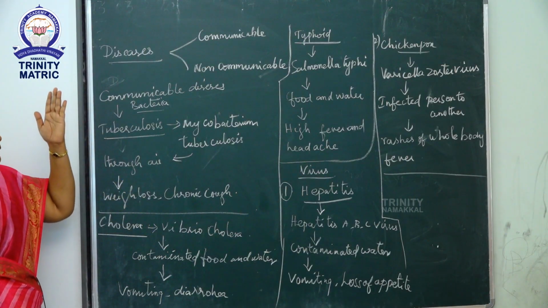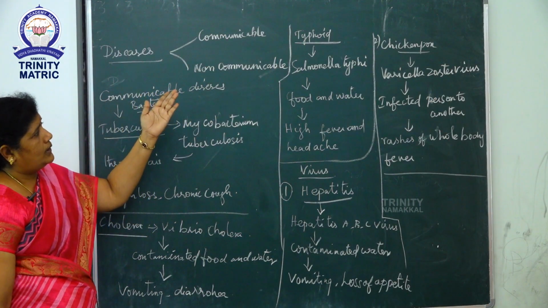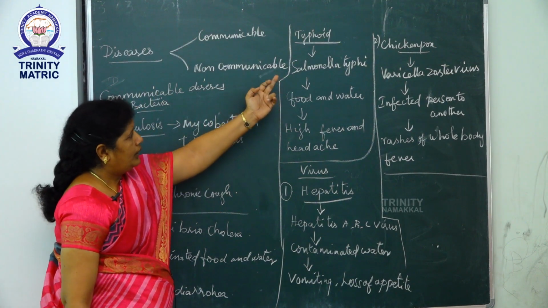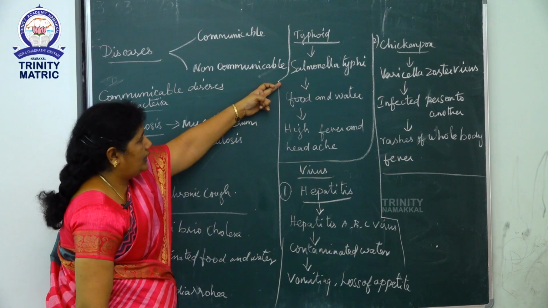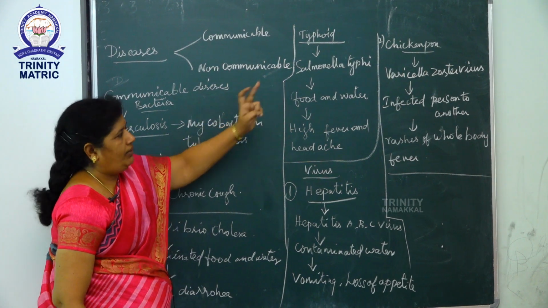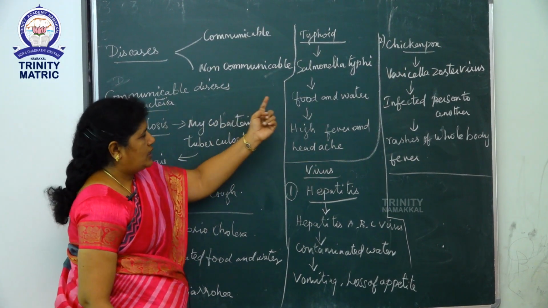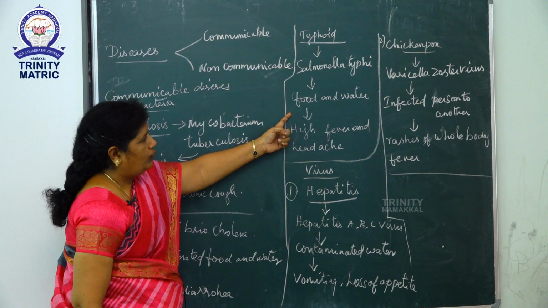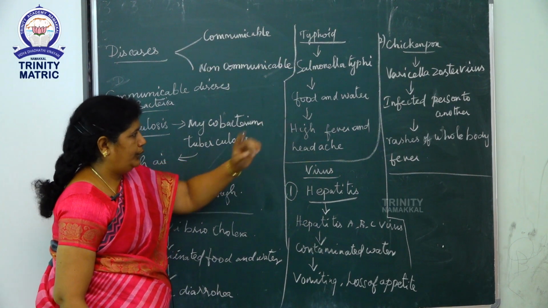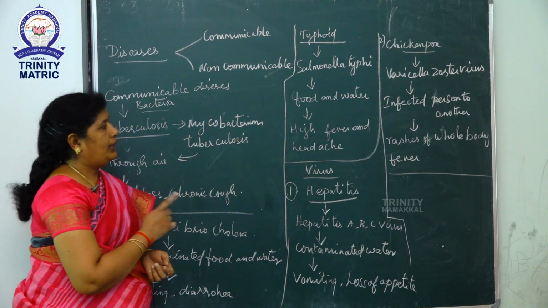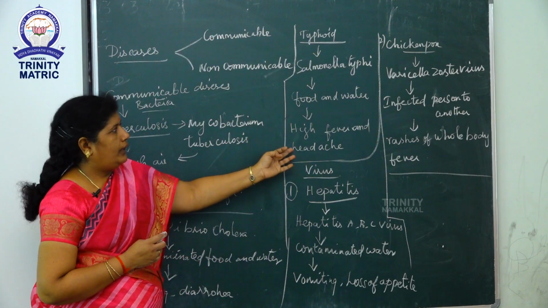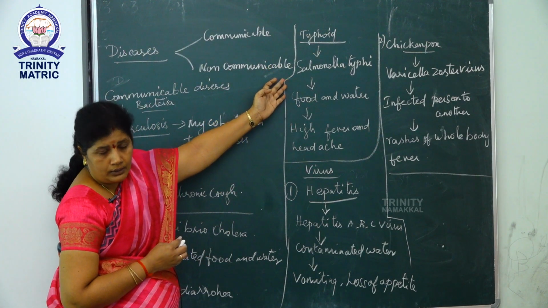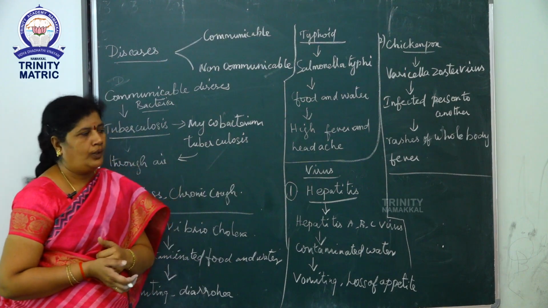The next bacterial disease is typhoid. The causative agent of typhoid is Salmonella typhi. This disease spreads through contaminated water and food. High fever and headache are symptoms of this disease.